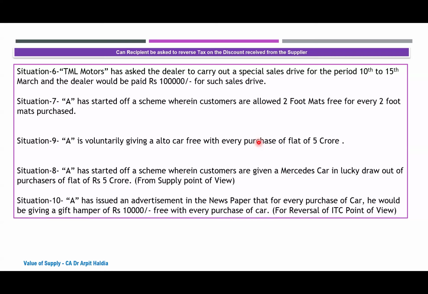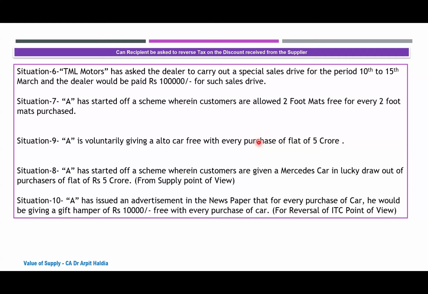Although the view coming from the group is that since no value is being directly attached to the car, 17(5)(h) would be applicable. But in case an amount has been attached to the car, that means out of the amount being charged, a certain amount is allotted to the car as its consideration, that if you take it, we will charge it, and if you do not take it, we will reduce it from the price of the flat.